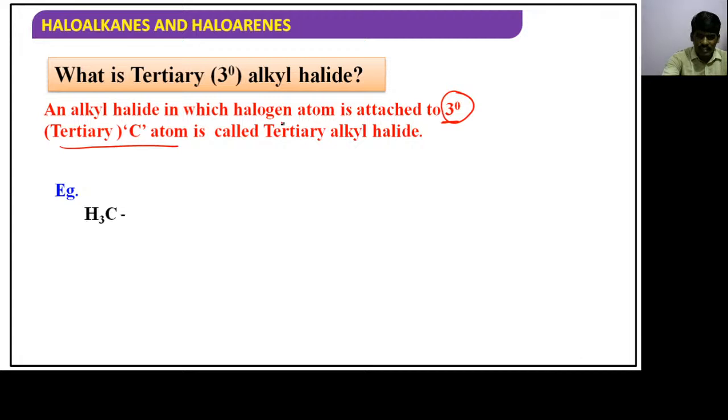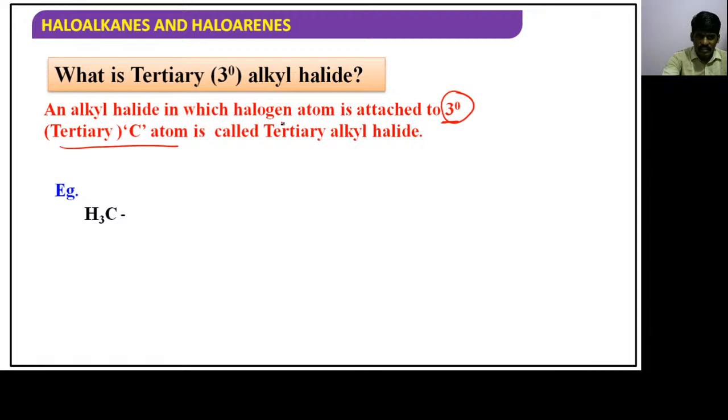You can check it here, children. This carbon is connected to how many carbons? 3 carbons. So this carbon is called a 3-degree carbon. Our halogen atom is attached to a 3-degree carbon, hence it is said to be a 3-degree alkyl halide.